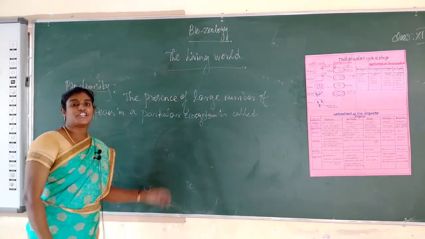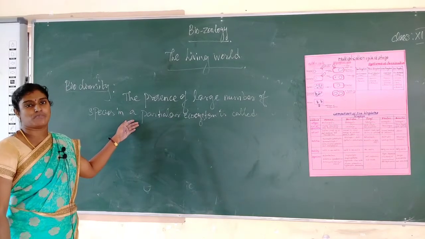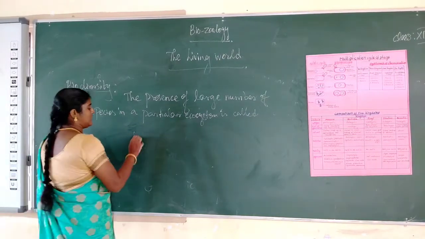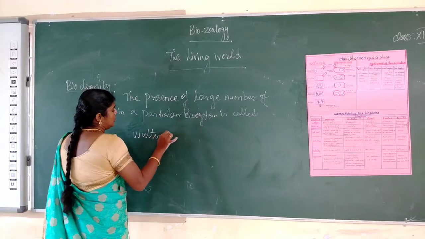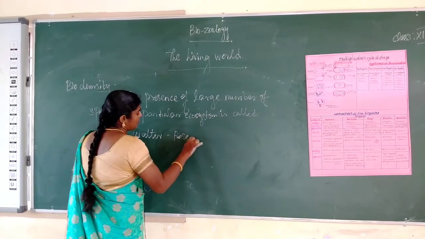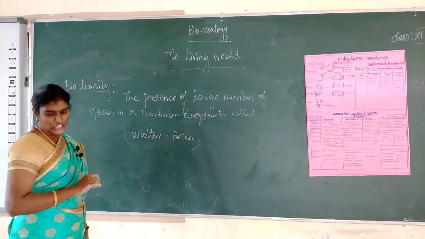The term biodiversity was first introduced by the scientist Walter Rosen.